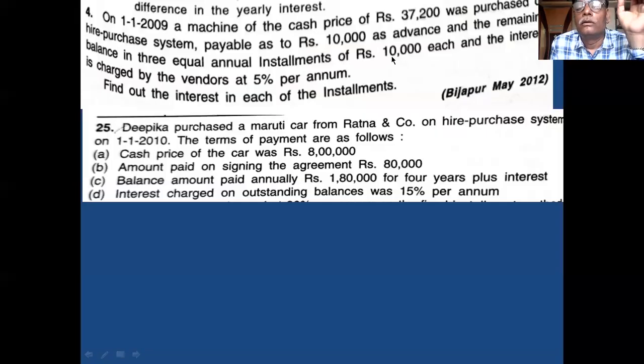Okay, 37,200. What is the difference between the above problem and this problem? Cash price is less than the total installment payment in the first.